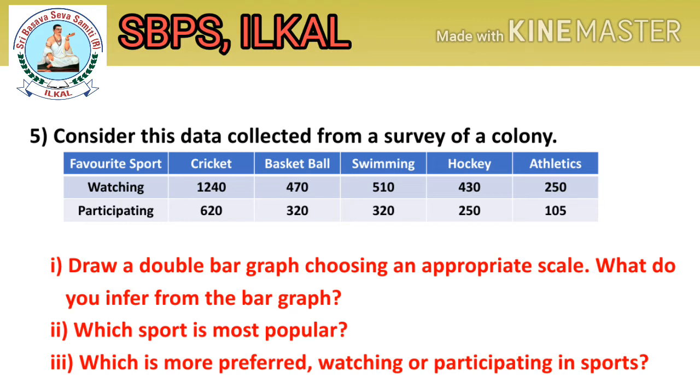First question. Draw a double bar graph choosing an appropriate scale. What do you infer from the graph? Means, what do you infer from the bar graph? Second question. Which sport is most popular? Third question. Which is more preferred, watching or participating in sports?